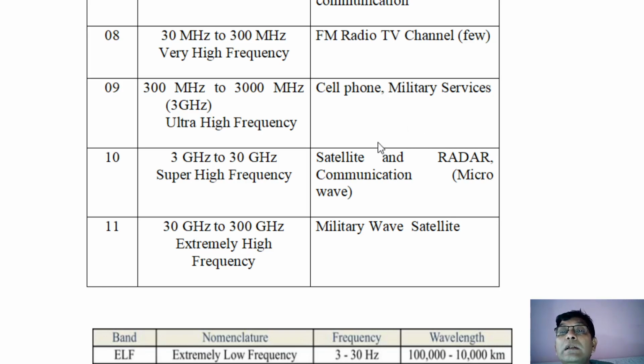Now all of you know that there is a relationship between the frequency and the wavelength lambda, and the relationship is given by the equation c = ν λ, where c is the velocity of light, ν is the frequency in hertz, kilohertz, megahertz, whatever, and λ is the wavelength. So if you know the frequency, you can calculate the wavelength, because you know c, the velocity of light, which is taken as standard 3 × 10^8 meters per second.